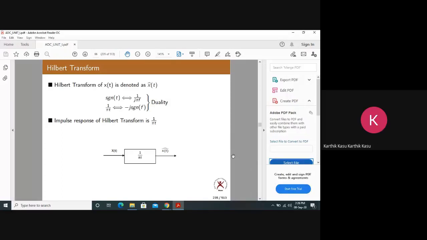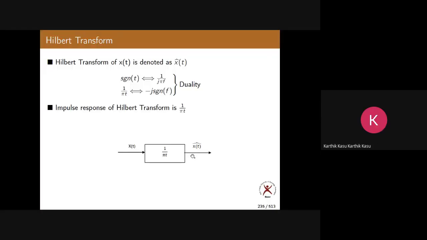So here, this is the spectra. This is the system of the Hilbert transform. Input is x of t, impulse response is 1 by pi t, and output is x hat of t. Now obviously, what is x hat of t? x of t convolution 1 by pi t. This is generally what we write, right? This is from the signals and systems course.